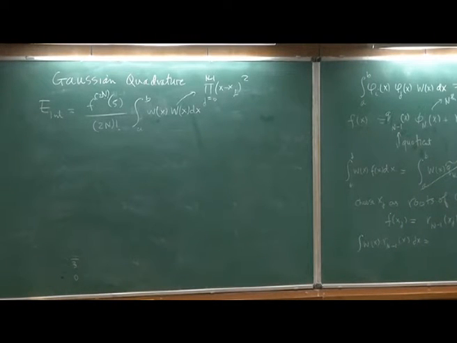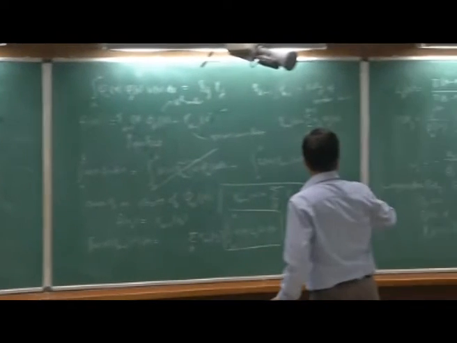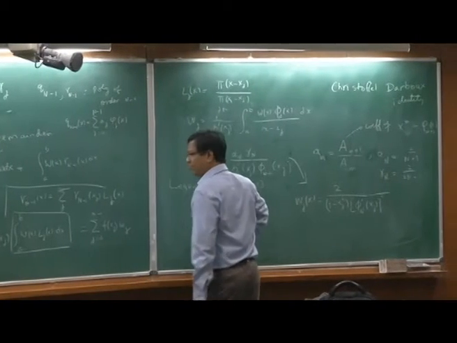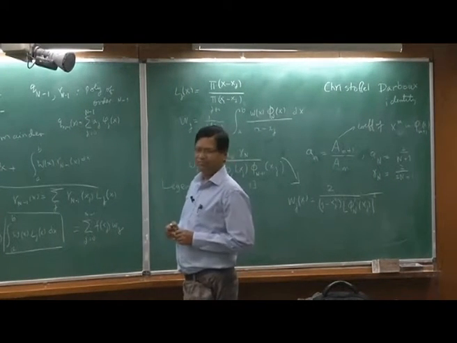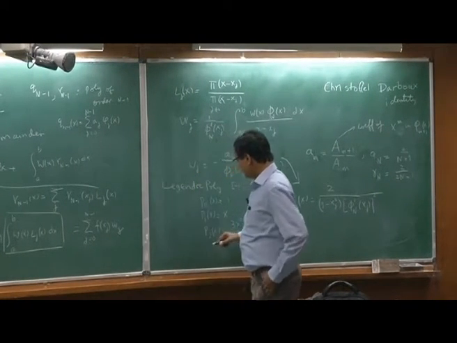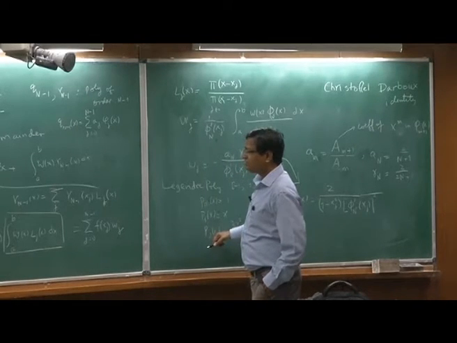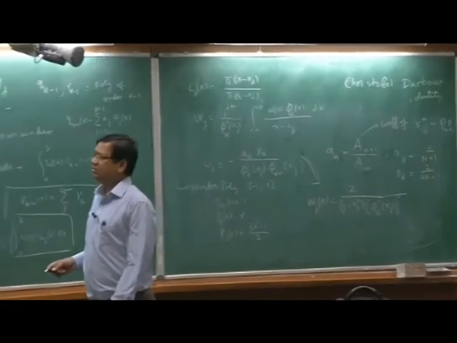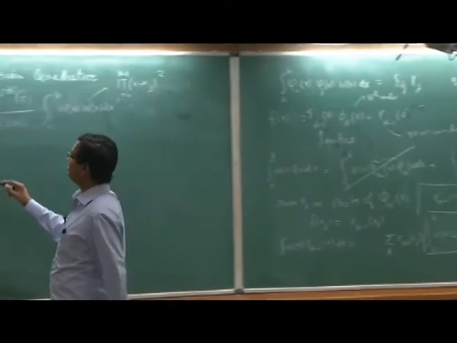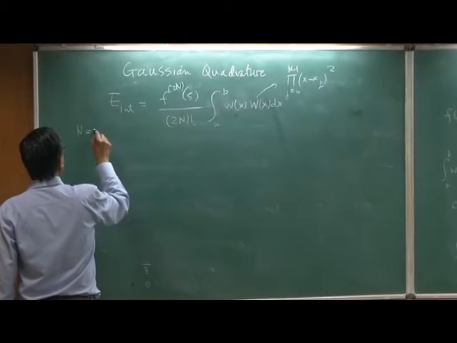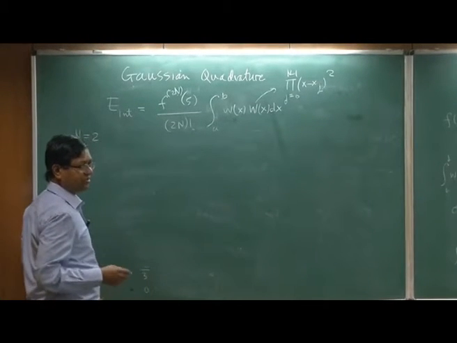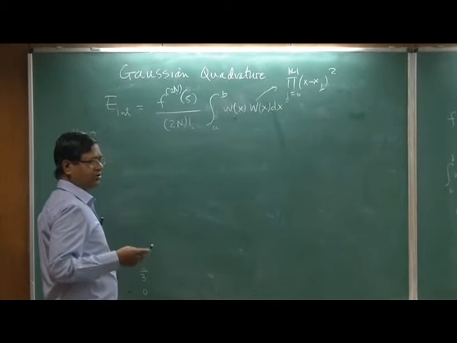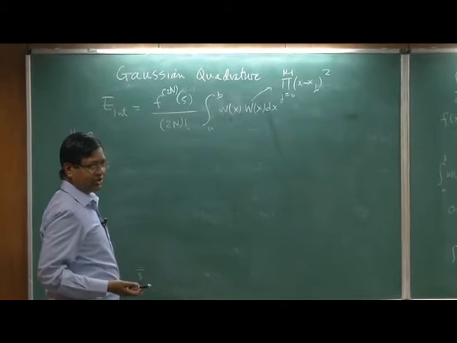Okay. Now let's work out the weights as an example. So I have written the Legendre polynomial. Let me get w and then x. I am going to make capital N equal to 2. So my integral will be exact up to 2n minus 1, which is cubic.